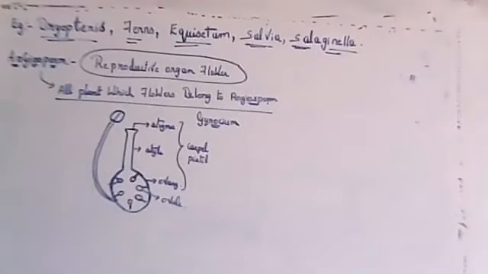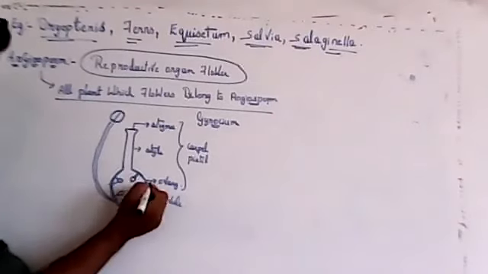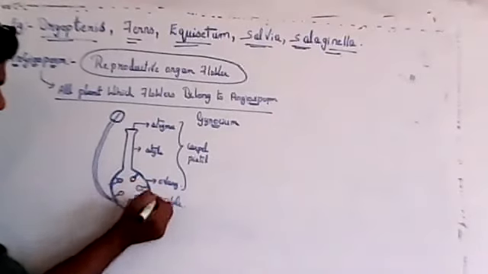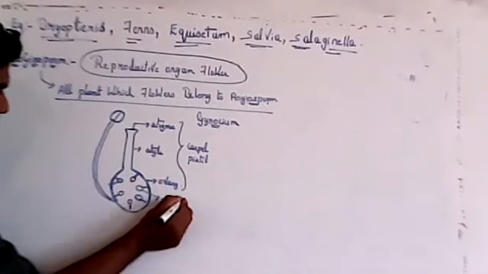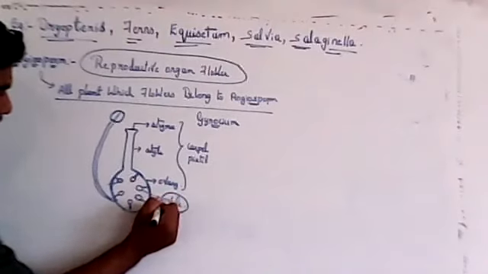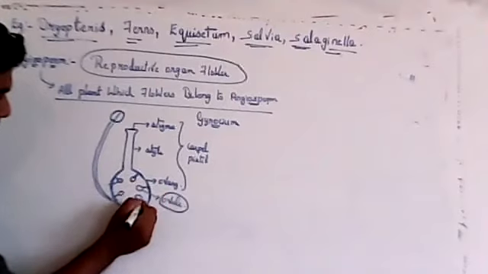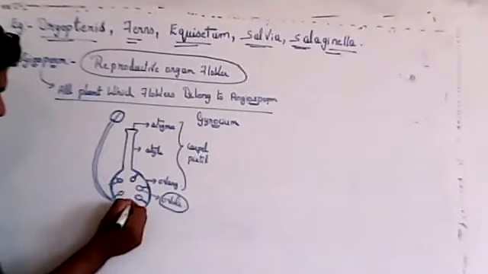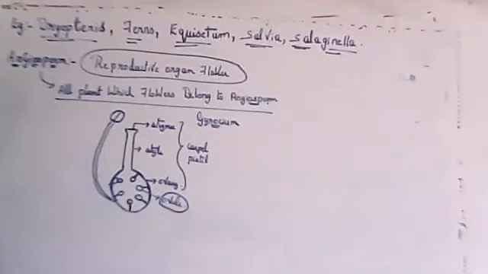Here it's a little complex. The egg is found inside the ovary, in a structure called the ovule. Ovules are attached to the ovary, and inside the ovule you will find the egg.